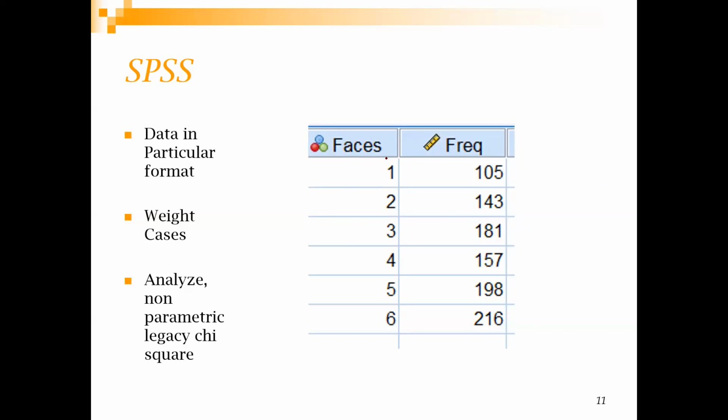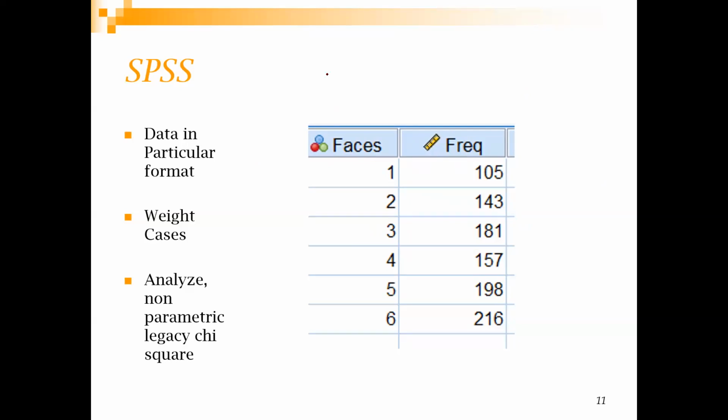You can have these two columns in your Excel and import them in SPSS, right? This is the same format as we discussed. One of the ways would have been that you are having 105 times 1, 143 times 2, 181 times 3, that way, right? So that could have been one of the ways.